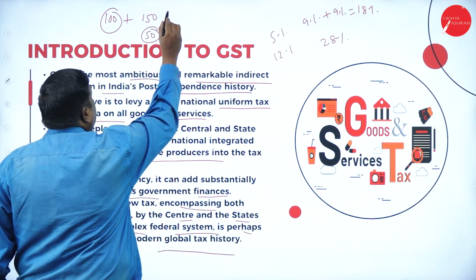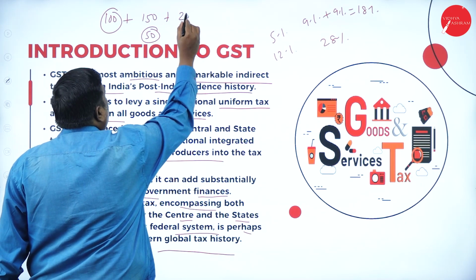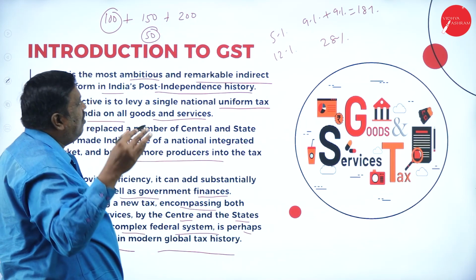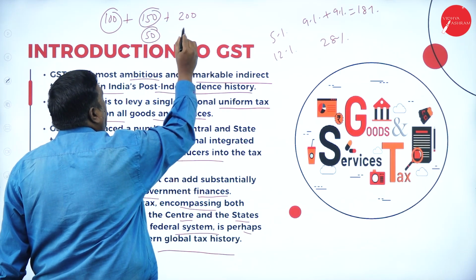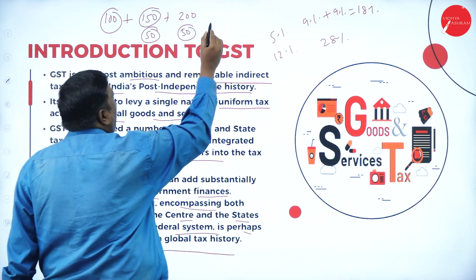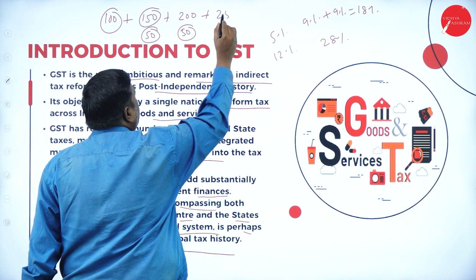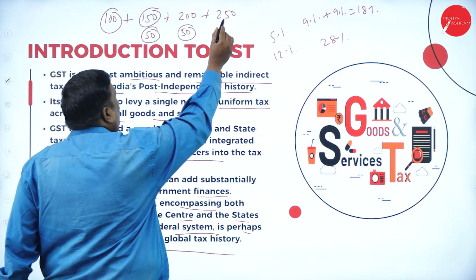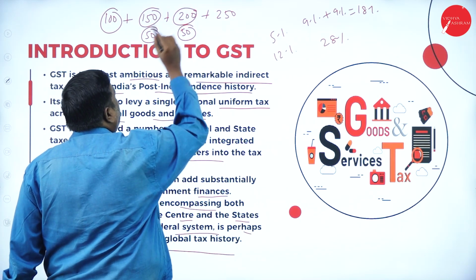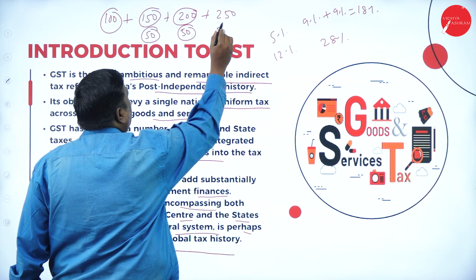Now, the wholesaler collects 200 rupees from the retailer. He adjusts this 150 and the difference, 50, is going to be paid to the government. And finally, the retailer is going to charge GST of 250. It is an example. Out of 250, the retailer will adjust 200 and pay tax of 50.